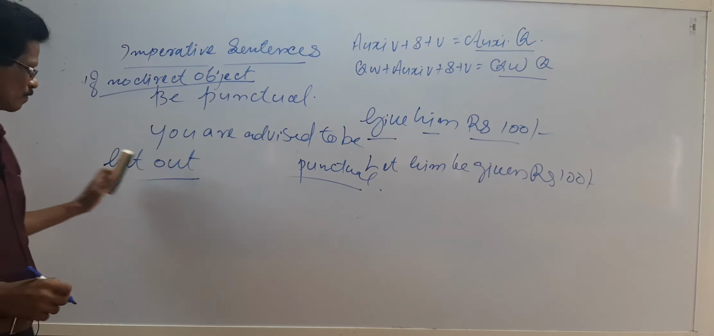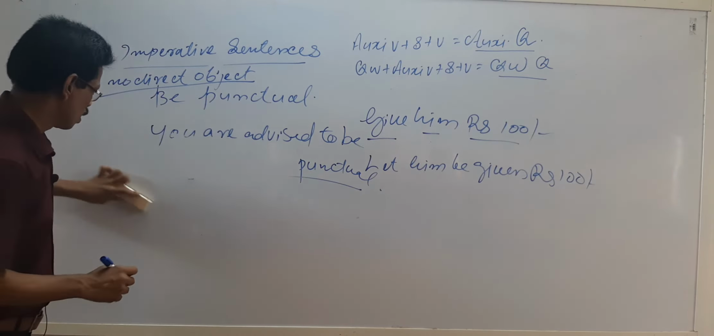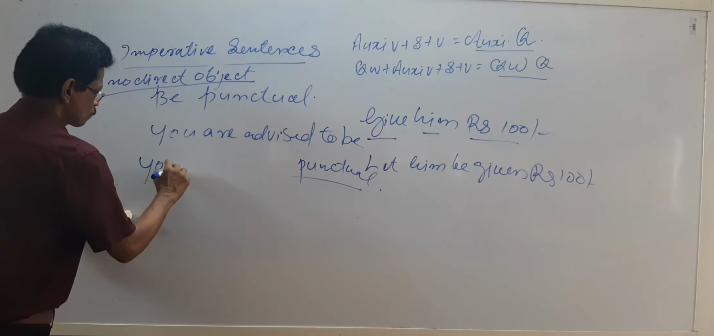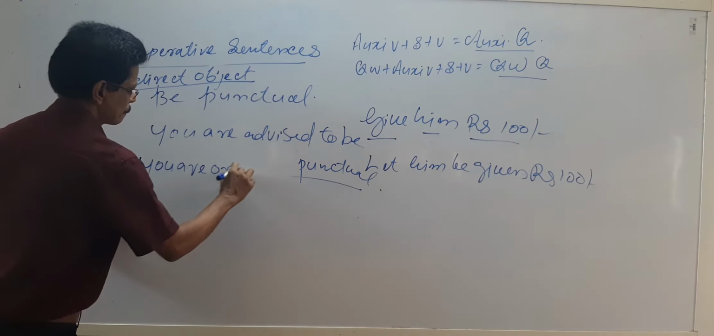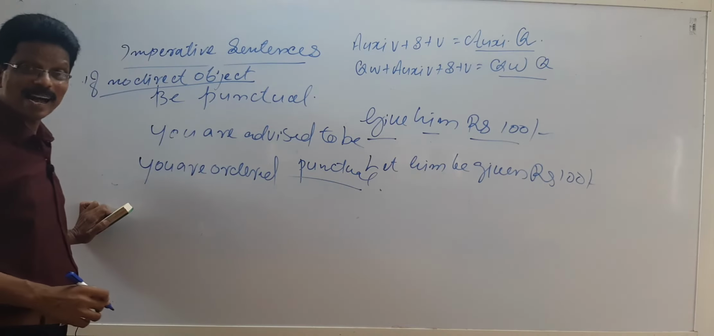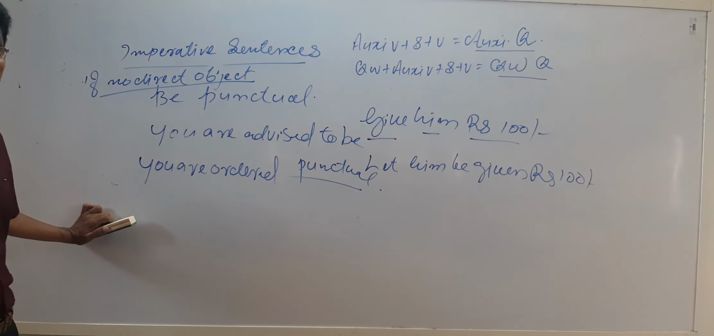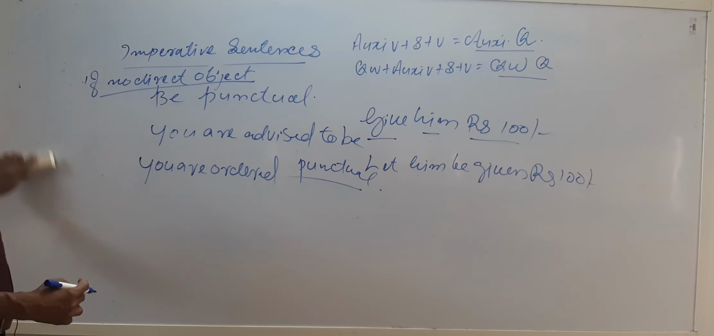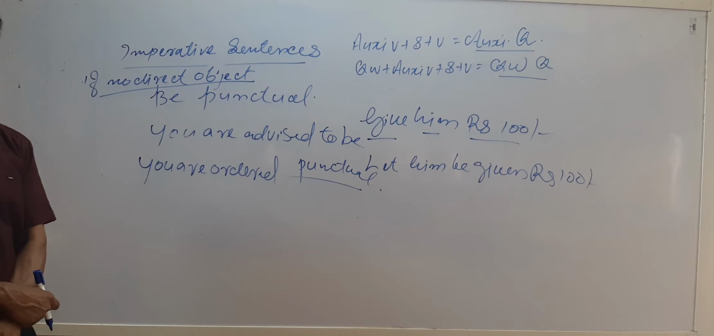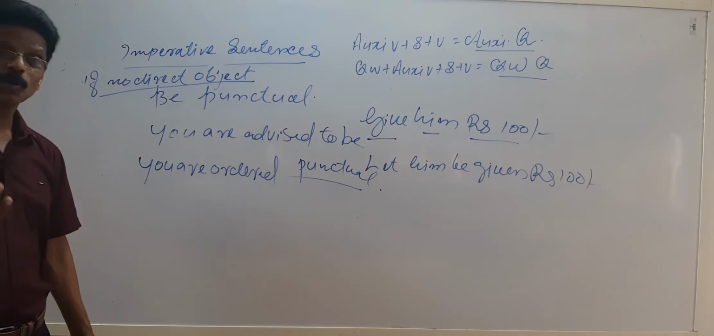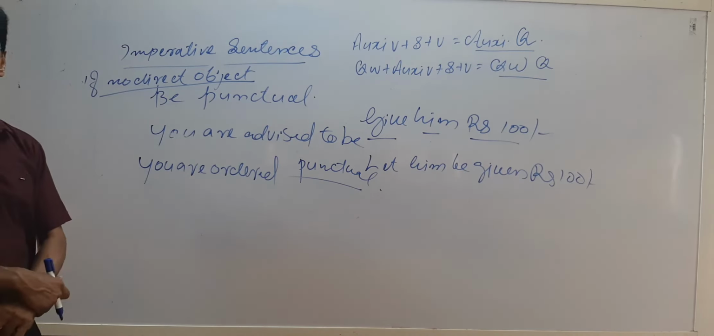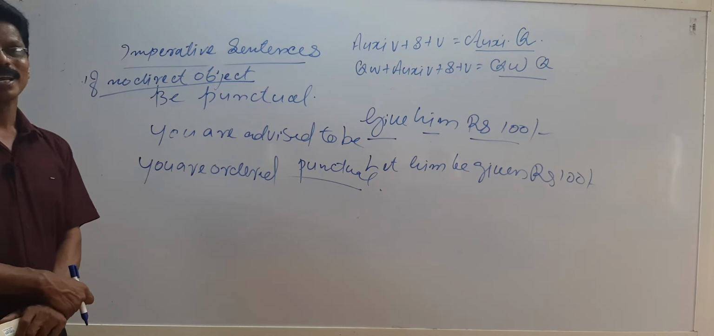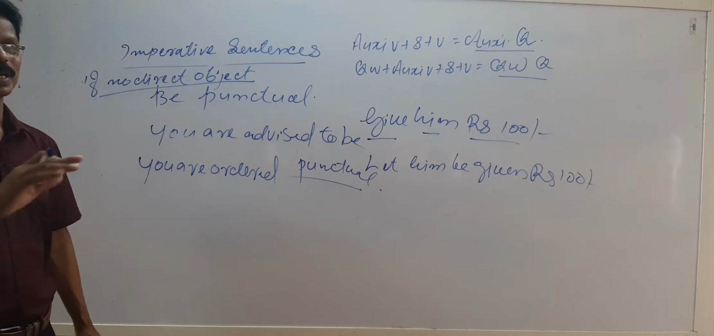You are advised, you are ordered. You are asked, please open the door. You are asked to open the door. You are requested to open the door. Yes, accordingly you have to change. So, for imperative sentences you can use the structure let plus object plus be plus V3. A sentence can be told in both ways, so no problem. Open the door can be you are asked to open the door, or let the door be opened. It can be in both ways, no problem.